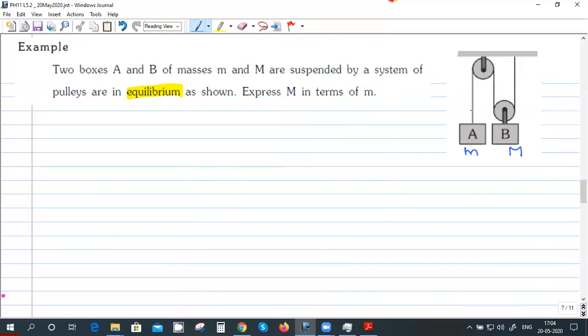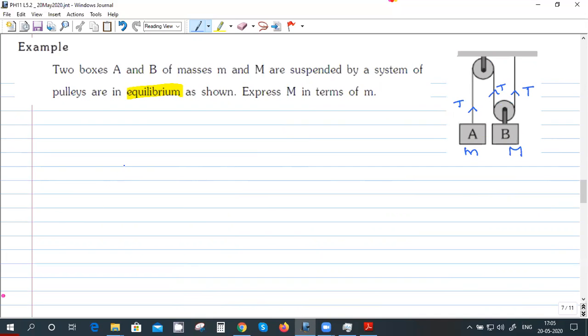The tension in the string, if it is T here, what will be the tension here? It's the same string, so it is the same T. Okay, just assume this result. You will understand why it is so later. The tension in a string is the same throughout. Tension here is T, here also is T.